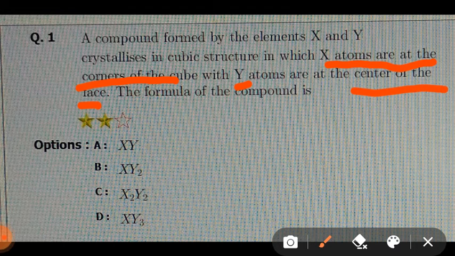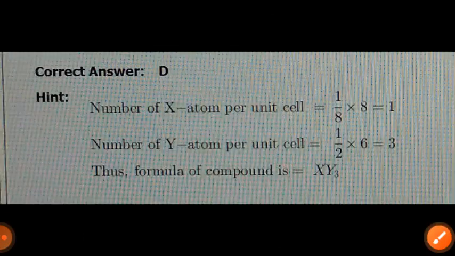Therefore, the X atoms contribute 1 by 8 into 8, which equals 1. While at the face center, each face contains 1 by 2 part of an atom, as shown in the hints.